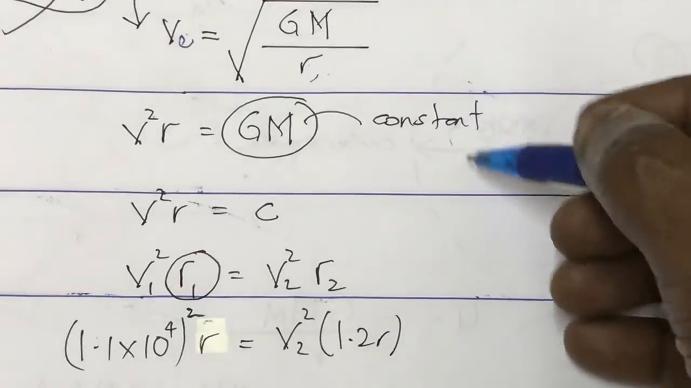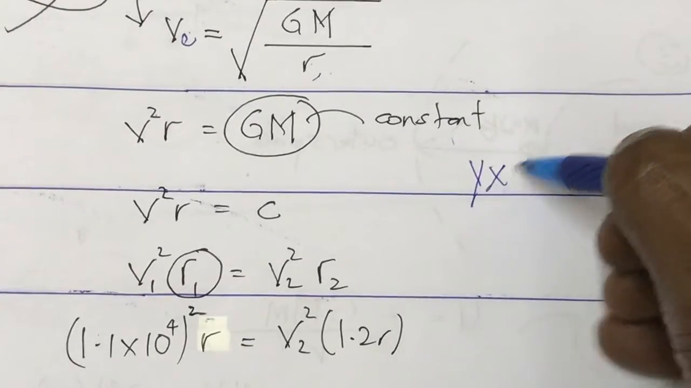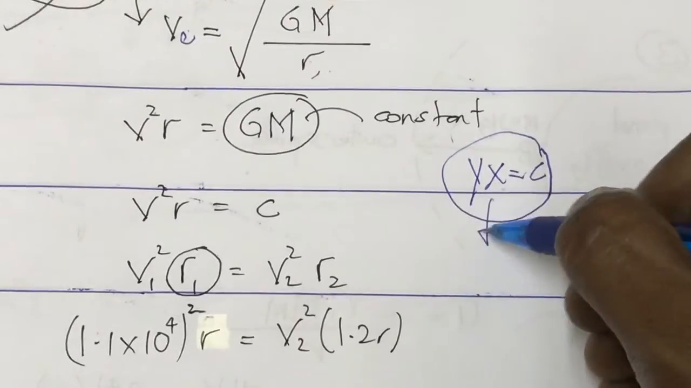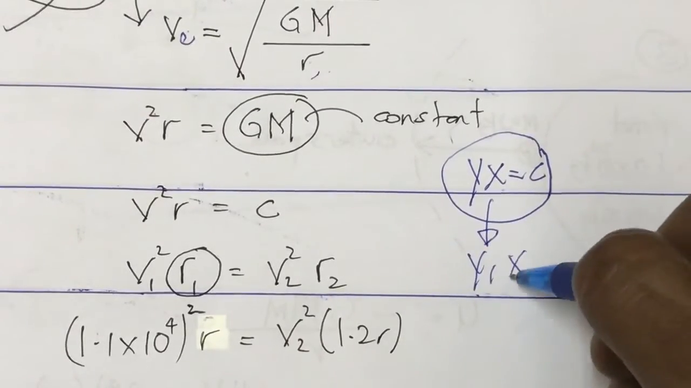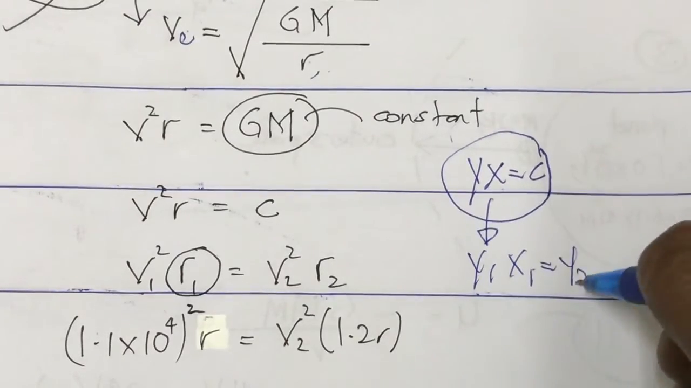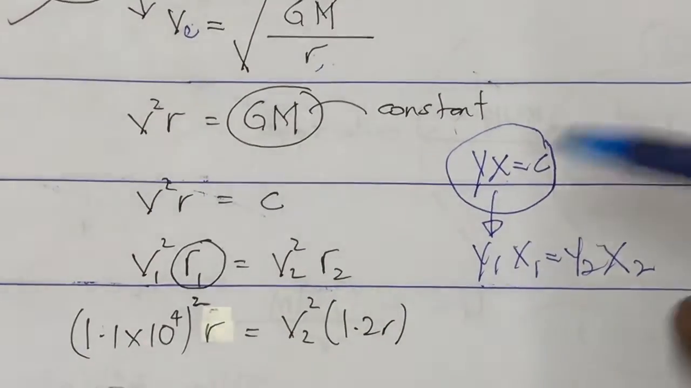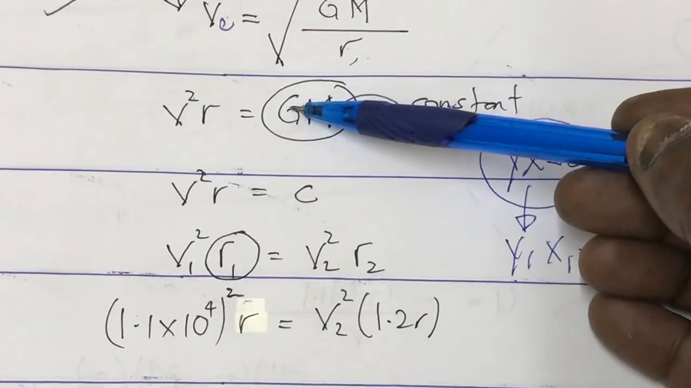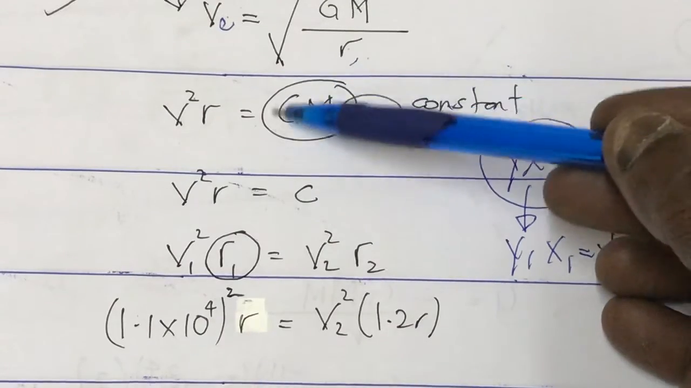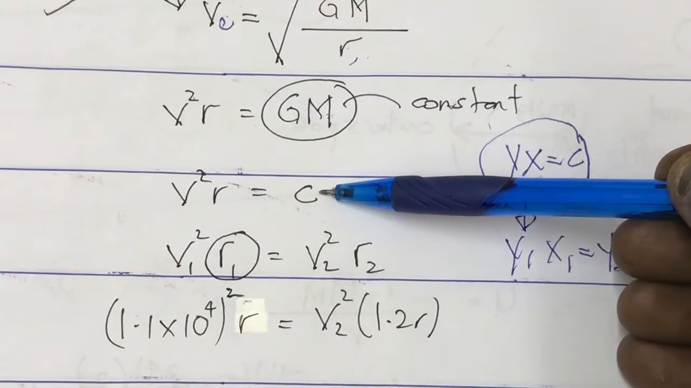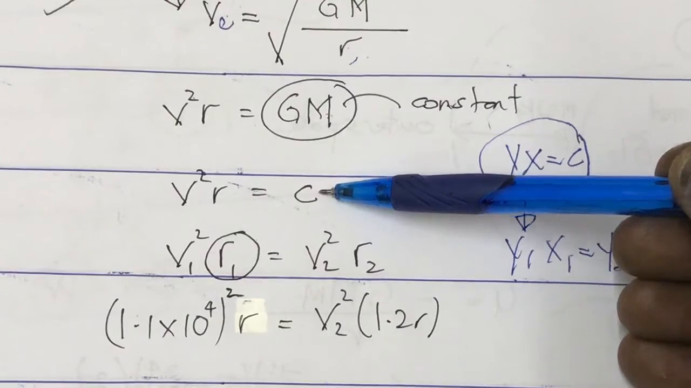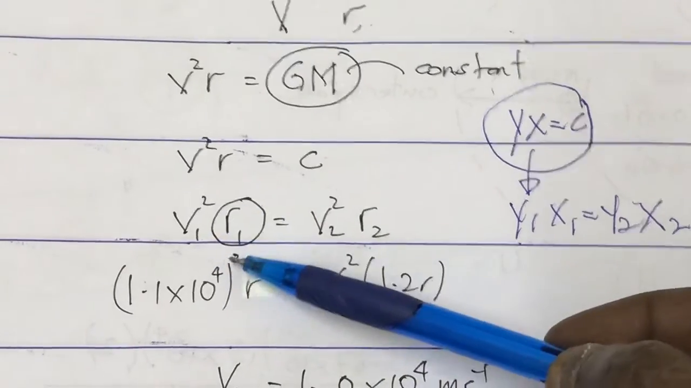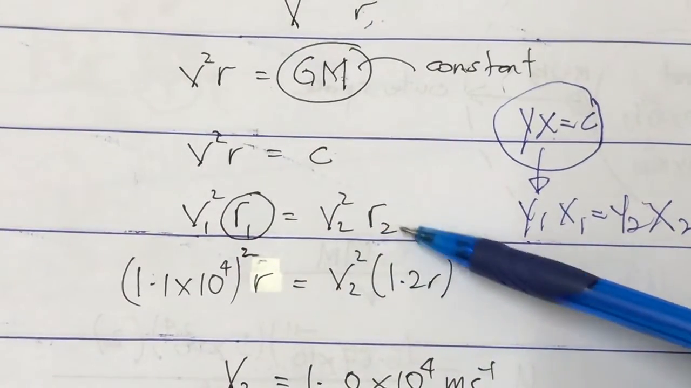Both the G and the M are constant. And if you remember from maths, I said if you have yx equals to C, a constant, from this we can get a formula y1 x1 equals y2 x2. This is purely maths. Since GM is a constant, the gravitational constant and the mass of Earth are constant, I replace this GM with another symbol representing a constant. So now I have V square R is constant. Using this, V1 square R1 equals V2 square R2.